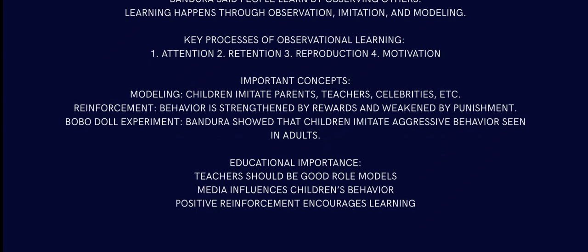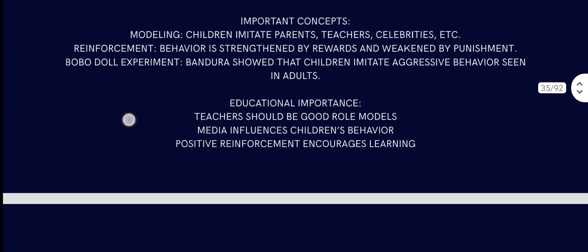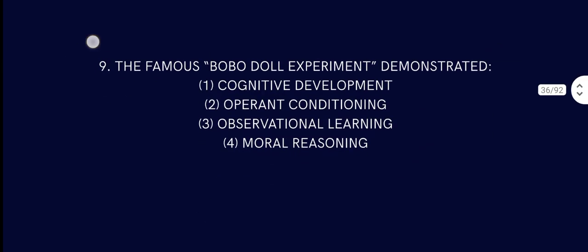Bobo doll experiment: Bandura showed that children imitate aggressive behavior seen in adults. That is true. If you have a troubled family, children will also get troubled, that sort of thing. If your parents were always screaming and kicking and everything, the kid will also be a bit messed up. Education importance: teachers should be good role models. Yes, media influences children's behavior. That is true. Positive reinforcement encourages learning. That is 100% true. Then comes question number 9.